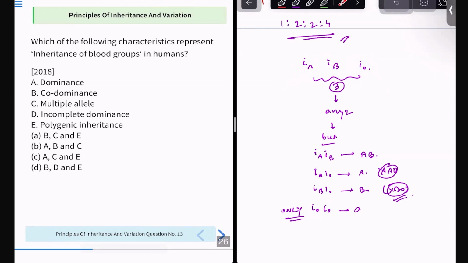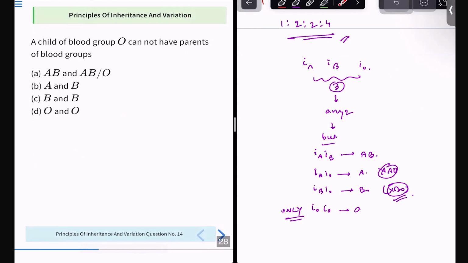But there are two dominant alleles. And when those two dominant alleles come together, like IA, IB, they express themselves together as AB. This is known as codominance. Also, how many alleles are there? There are more than two alleles. Hence, we can call this multiple allelism. Now, due to the presence of dominance, codominance, and multiple allelism, we give the answer as option number B. Is this thing clear for all of you? Okay, so with this, let us move on.